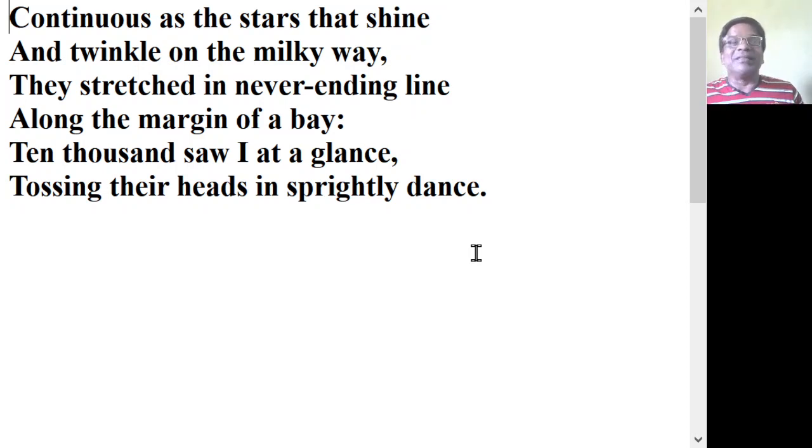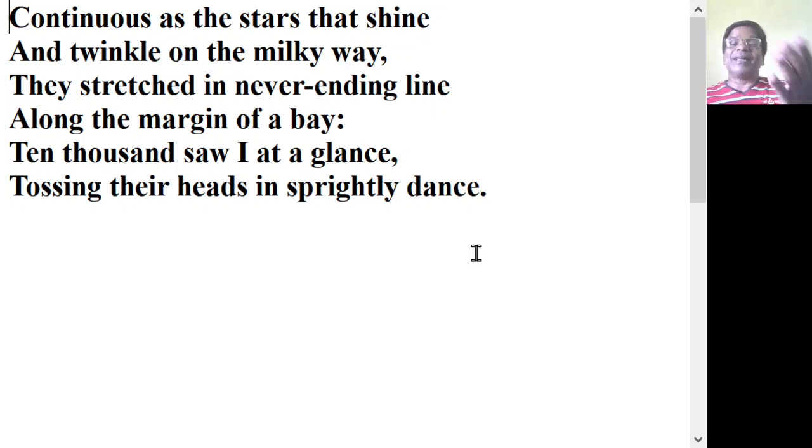That is why continuous, like the stars. There is a lot of distance between stars, but when we look at them, they appear to be very close to each other. In the same way, the daffodils appear to be very close to each other.